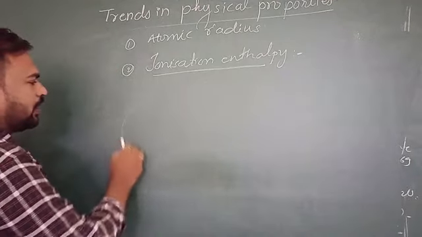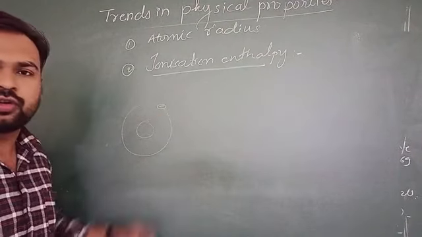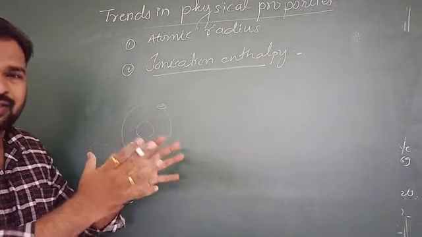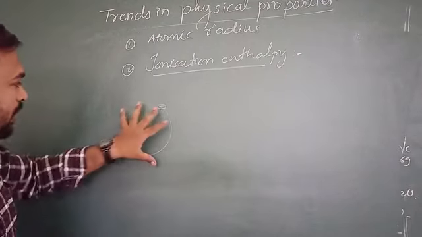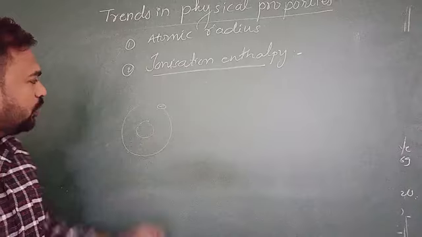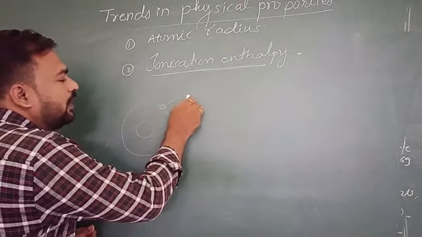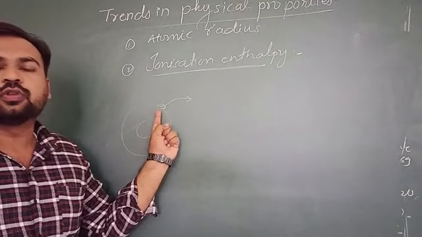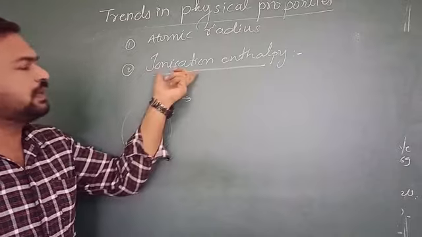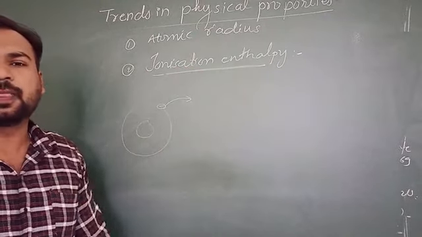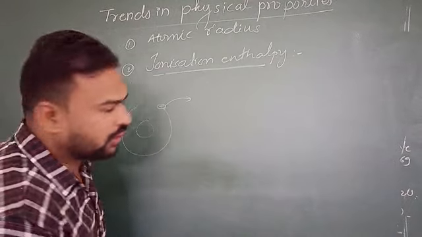Suppose there is one atom. In that atom there is a nucleus, there is an electron. Not necessary to discuss the whole structure of atom. There is a nucleus, protons and neutrons, then orbitals and electrons. Now here, if you want to remove this one electron, the energy required for removal of this outermost electron, that energy is called ionization enthalpy.